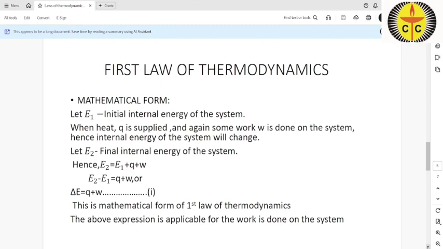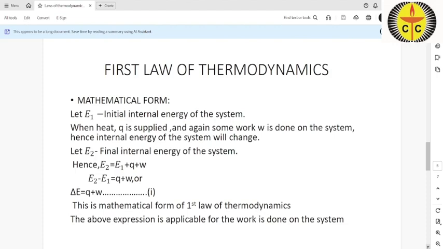So when Q amount of heat is absorbed and W amount of work is done, then there is a change in internal energy. Suppose before absorption of the heat by the system or work done, that is E1, the initial internal energy.